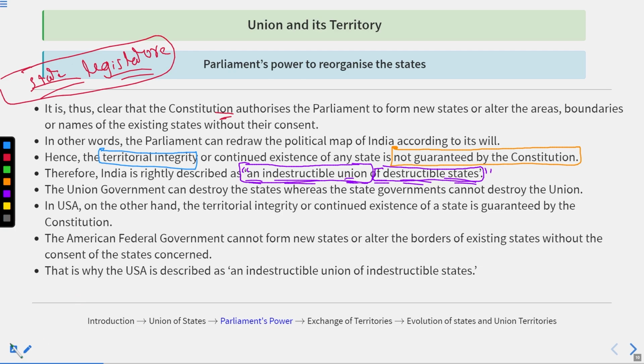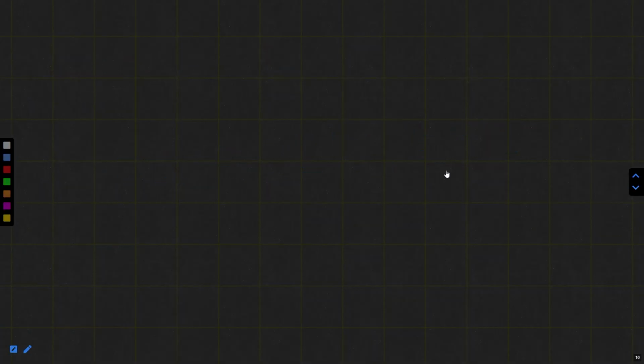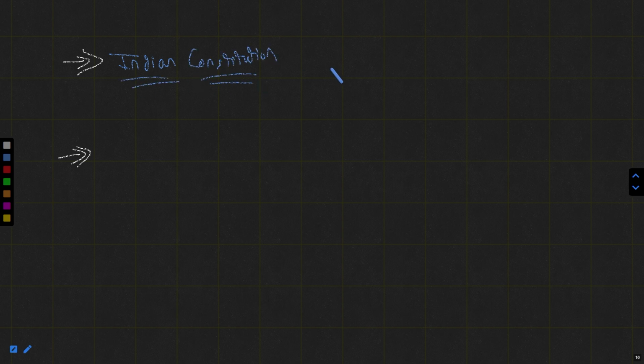So remember, there are two types of constitutions we are talking about.